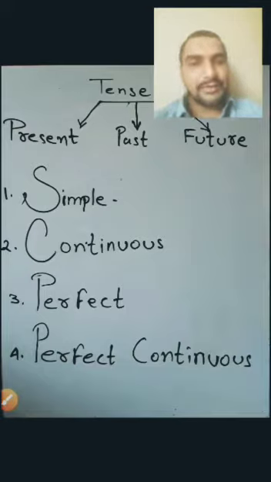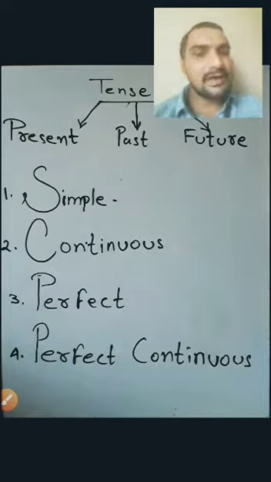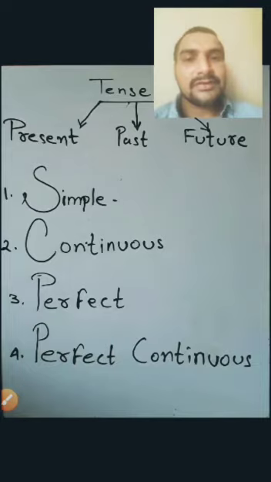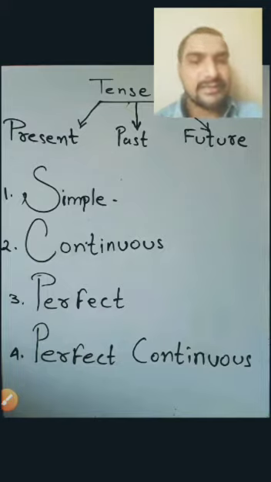Tense means time. We spend our time in present, in past and in future. So we express those times in different kinds of forms. तो टेंस जो है हम वही चीज़ें अलग अलग फॉर्म में बताते हैं. तो लेट्स डिस्कस हाउ मेनी टाइप्स ऑफ टेंस. Tenses are basically 3 types in English grammar: present, past and future. So each tense has 4 forms, as you see on your screen: simple, continuous, perfect and perfect continuous. ये 4 फॉर्म्स हैं टेंस के. So one by one we discuss about the tense.